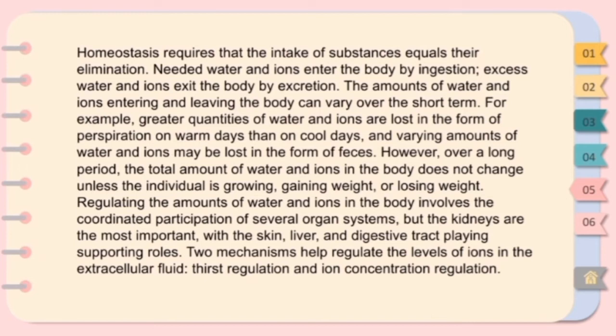Homeostasis requires that the intake of substances equals their elimination, meaning water and ions enter the body by ingestion. Excess water and ions exit the body by excretion. The amounts of water and ions entering and leaving the body can vary over the short term. For example, greater quantities of water and ions are lost in the form of perspiration on warm days than on cool days.